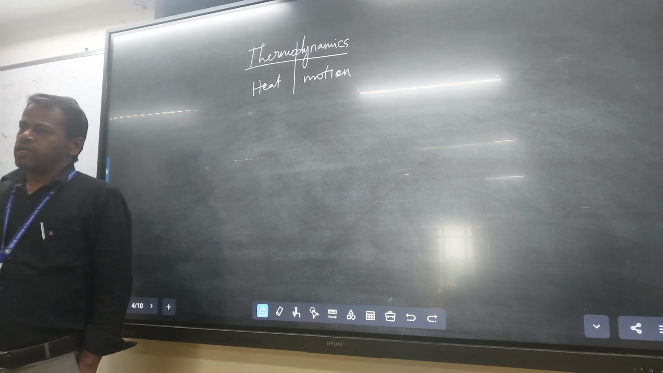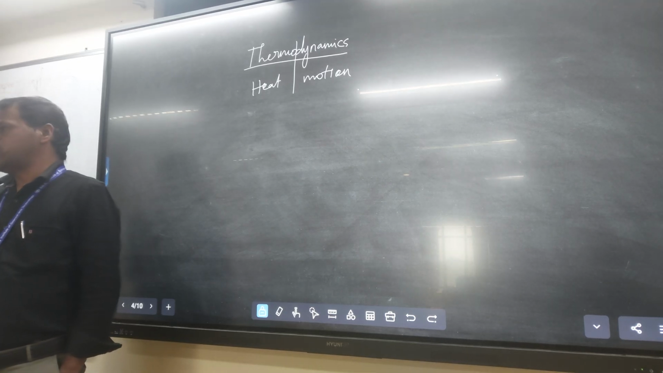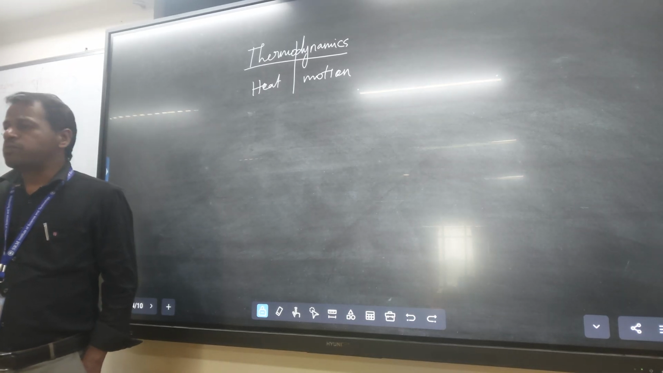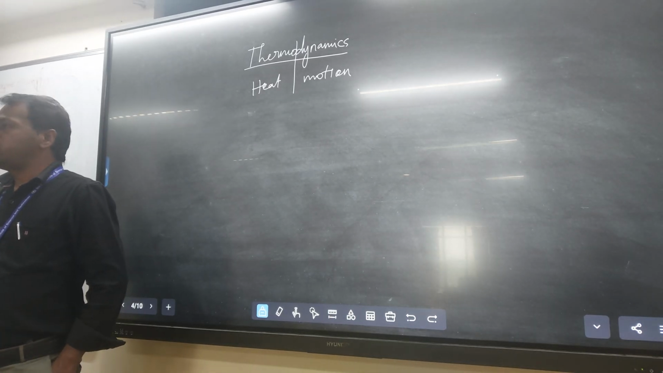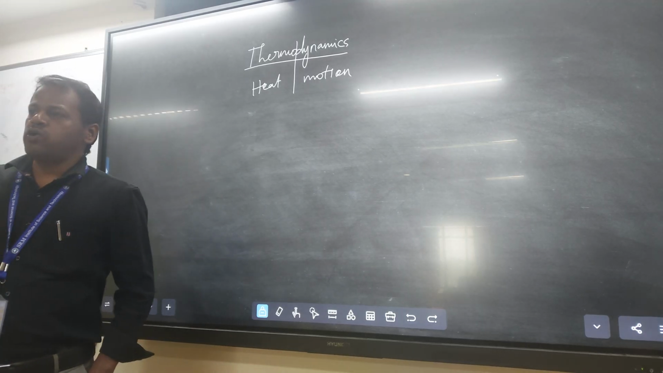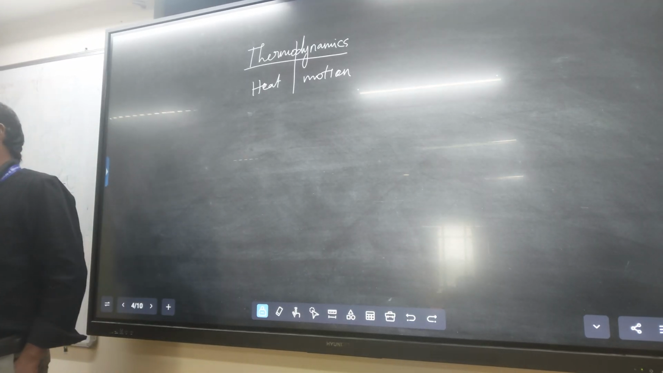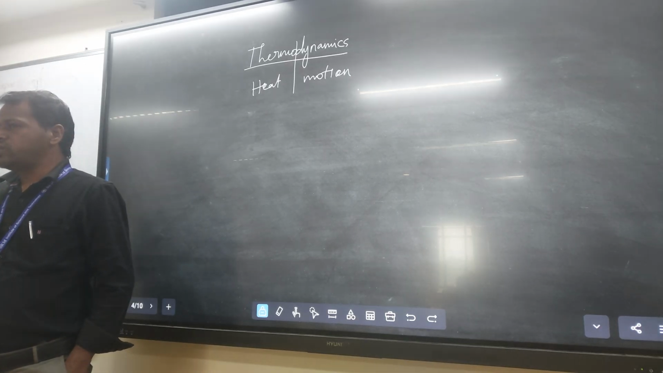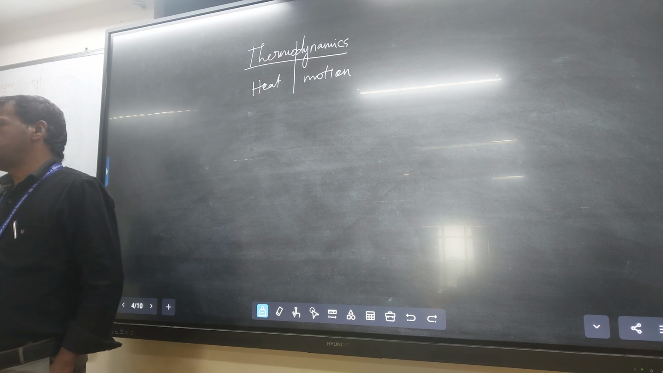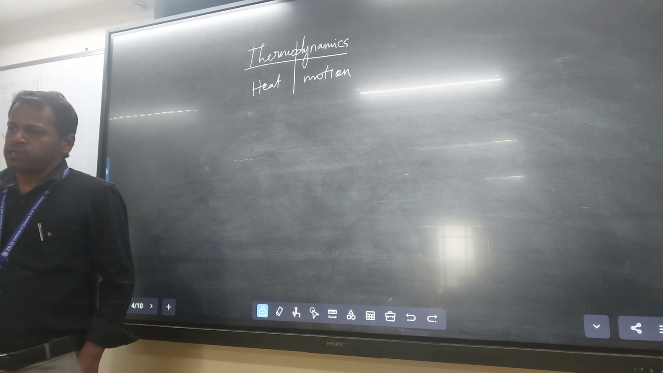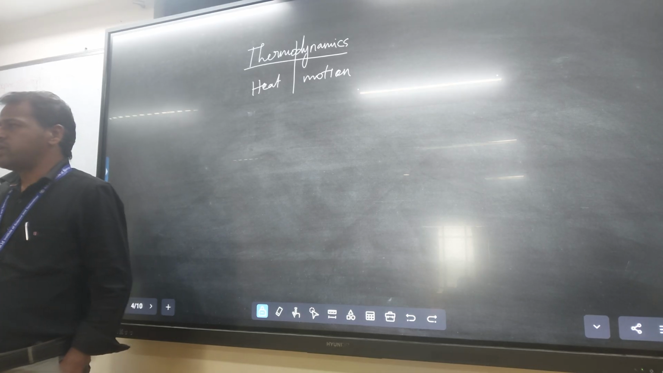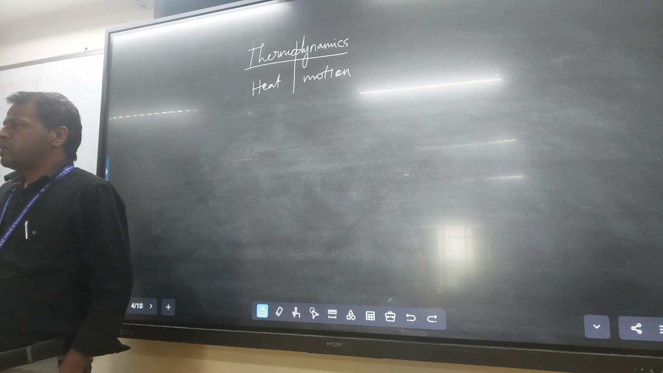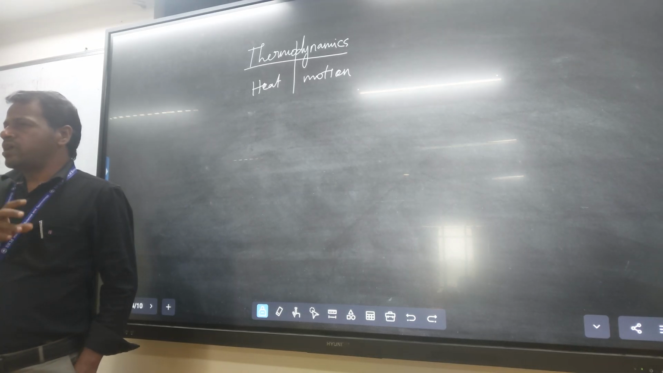Okay, and the processes also we discussed. Processes of the system: isobaric process, pressure constant; isochoric process; adiabatic process; isothermal process. Isothermal means temperature is the same. Adiabatic process means there is no heat change, dQ equal to 0. Isobaric process means pressure constant. Isochoric process, volume constant. Then cyclic process. So everything discussed, and internal energy also.